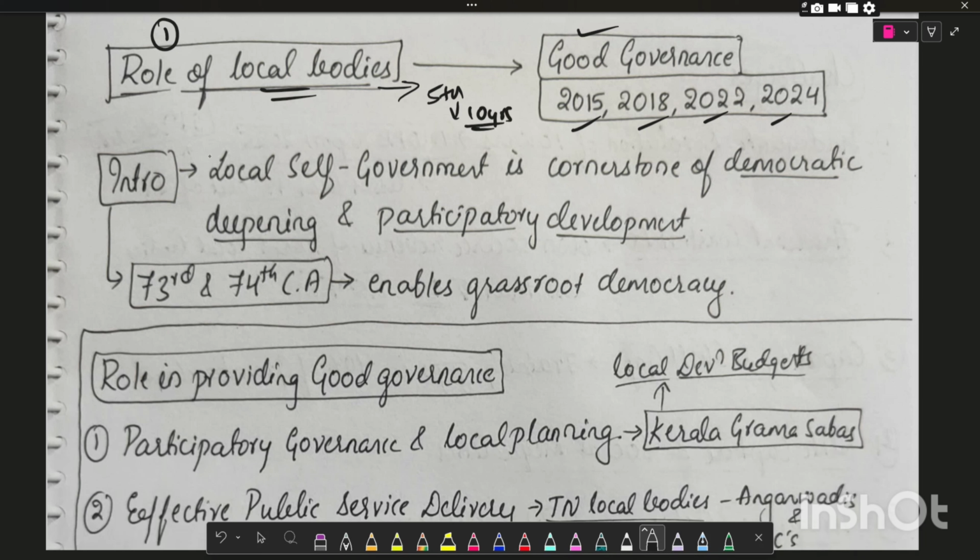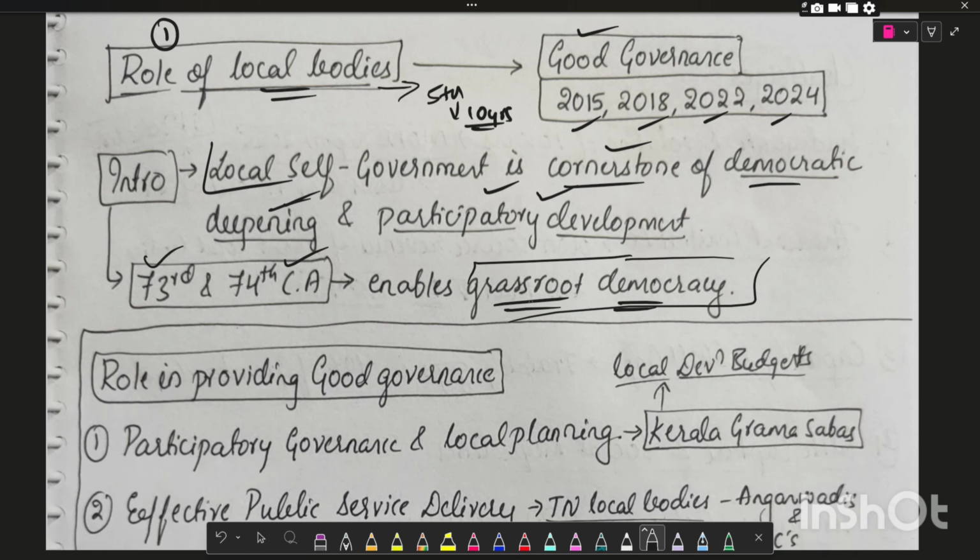Now we'll see what we can write in the introduction whenever there is a question on local self-government. Local self-government is a cornerstone of democratic deepening and participatory development. The 73rd and 74th Constitutional Amendment Act enables grassroots democracy. Now we'll see what all points we can write in the role in providing good governance.